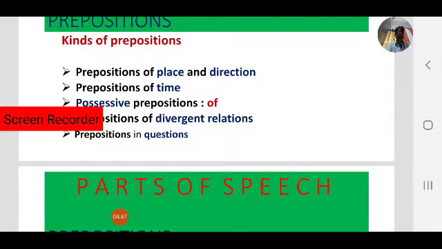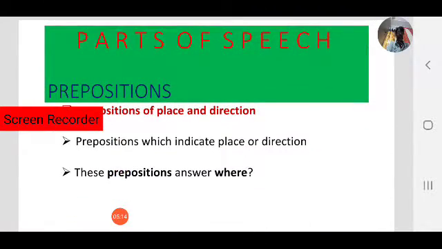Preposition of place and direction, preposition of time, preposition of possession, that is of, or we can call it possessive prepositions, prepositions of divergent relations and prepositions in questions. Let us learn one by one.